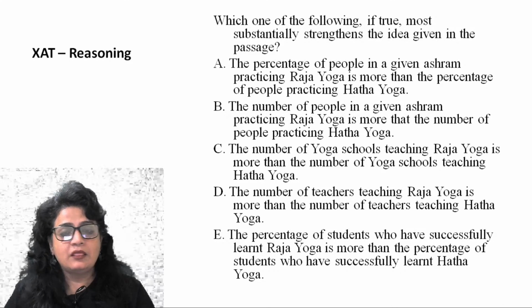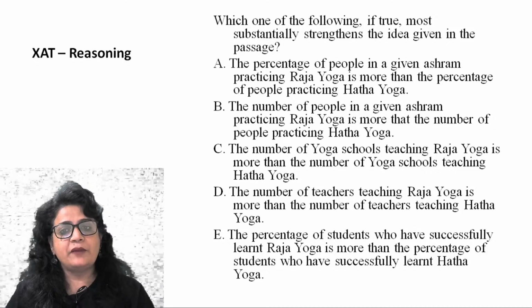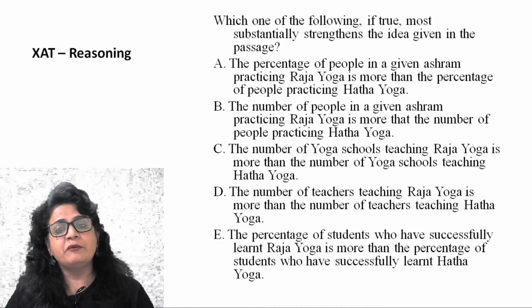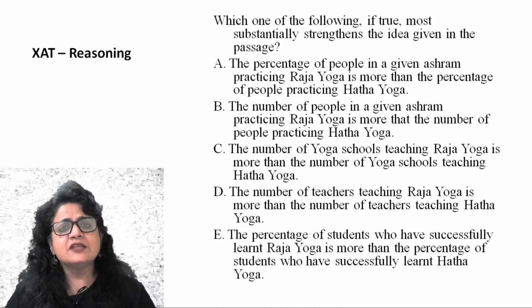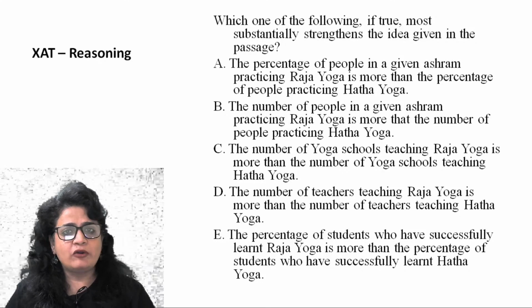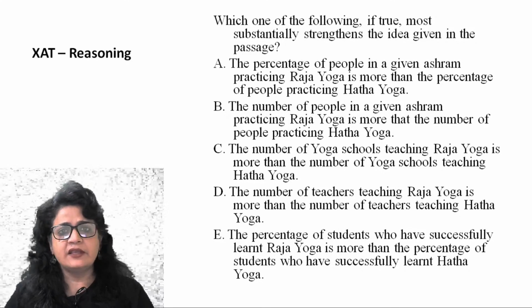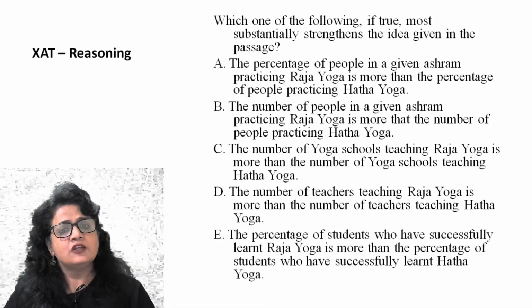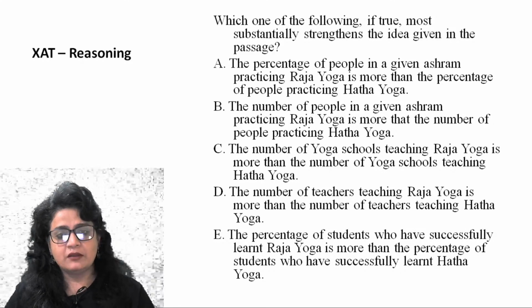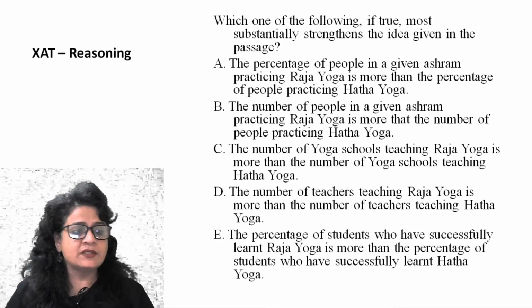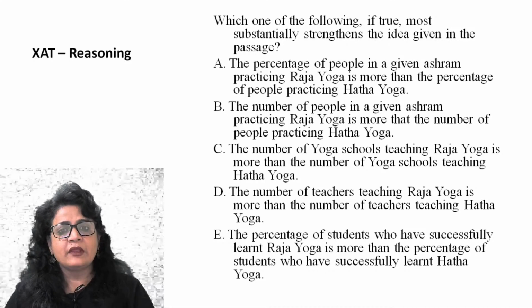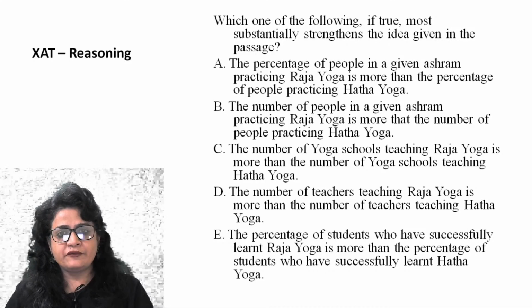B: The number of people in a given ashram practicing Raj Yoga is more than the number of people practicing Hatha Yoga. A is talking about percentage, B is talking about number. It does not make any difference. Nothing has been stated about Raj Yoga. As A is incorrect, so is B, because it's actually restating the intent of A.